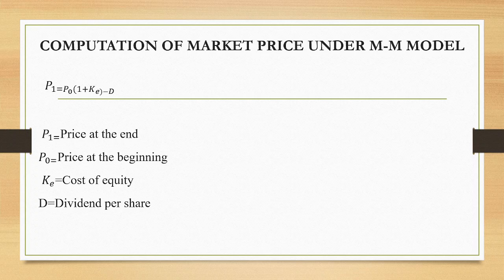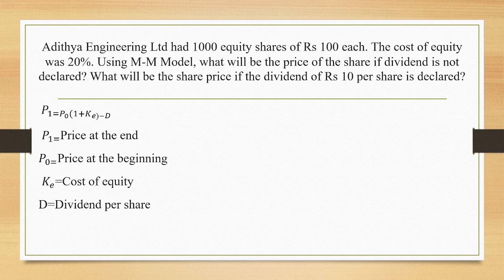Now, we will see how it is with the help of a problem. Aditya Engineering Limited had 1000 equity shares of rupees 100 each. The cost of equity was 20%. Using the Modigliani-Miller model, what will be the price of the share if dividend is not declared? What will be the share price if the dividend of rupees 10 per share is declared? So here it's a case of a firm having 1000 equity shares of rupees 100 each. The cost of equity is 20%.